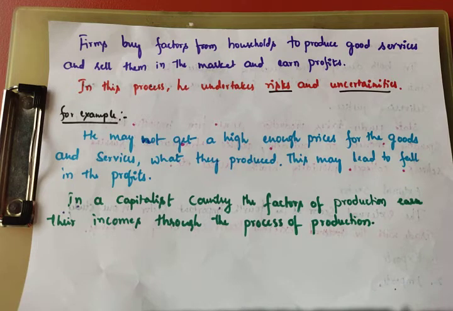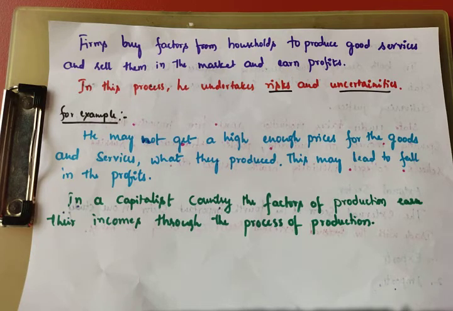So many people are losing their jobs, right? So this is uncertainty. A producer, firm or entrepreneur, in the process of production, definitely has to face risks and uncertainties. Sometimes there is no demand for goods and services, and at that time also he faces a loss.